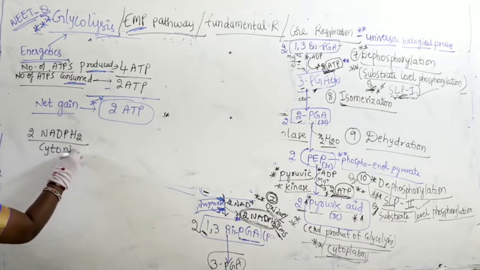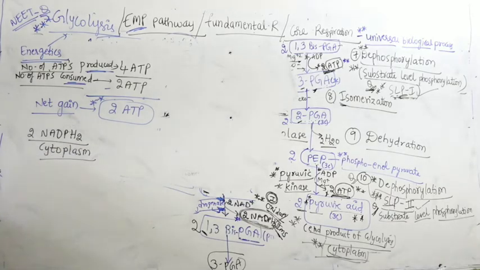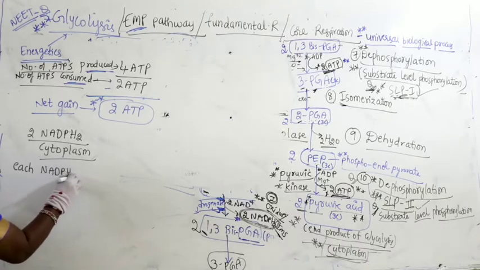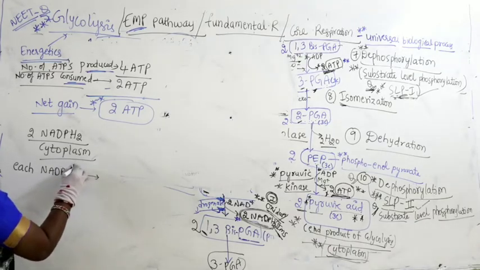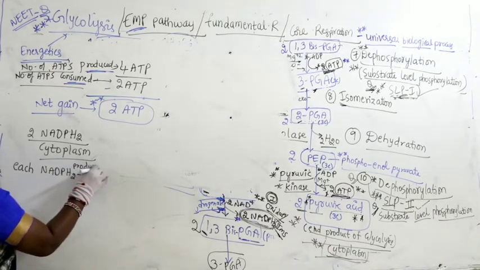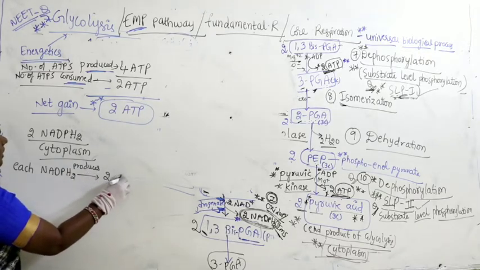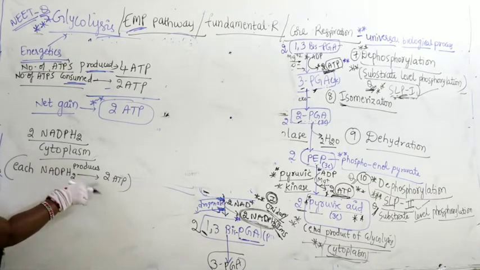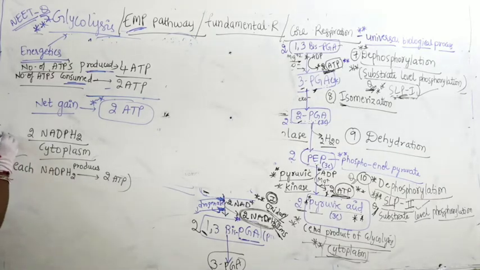Produced in the cytoplasm. Now in the cytoplasm each NADPH2 produces 2 molecules of ATP. Okay, each NADPH2 contributes 2 molecules of ATP. Now how many NADPH2 here altogether?